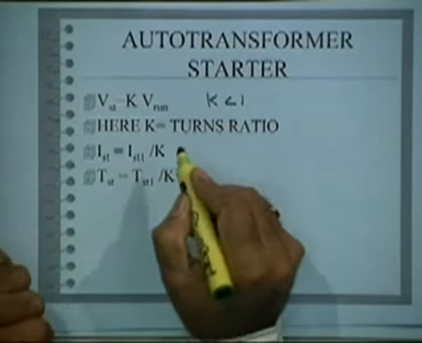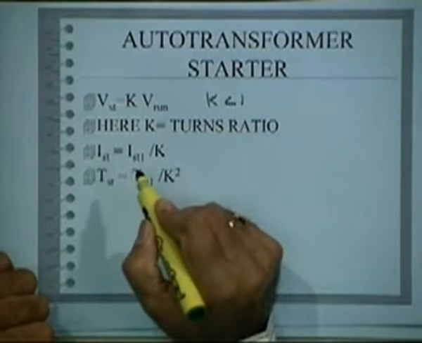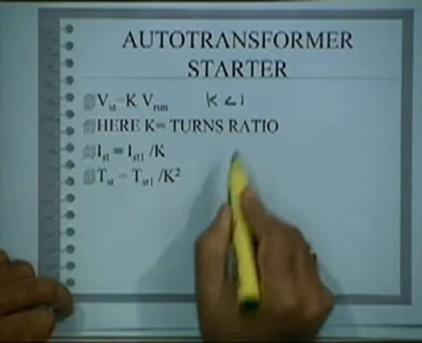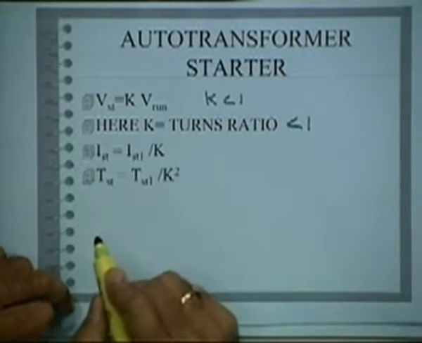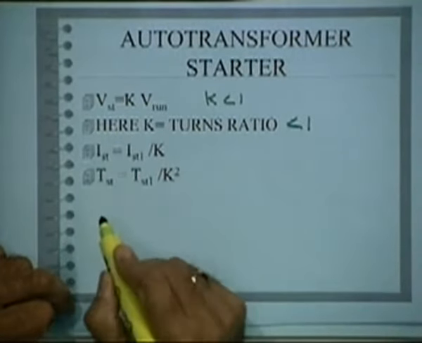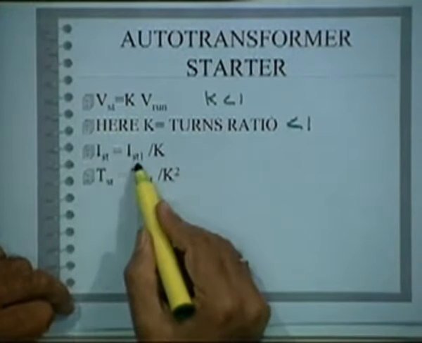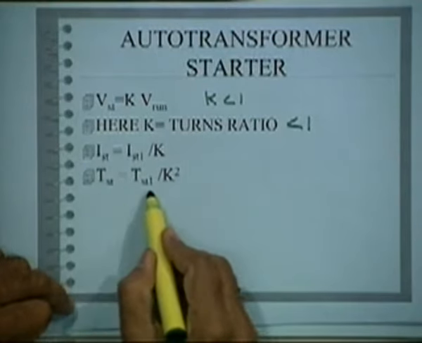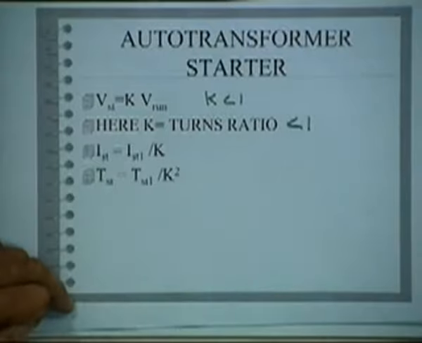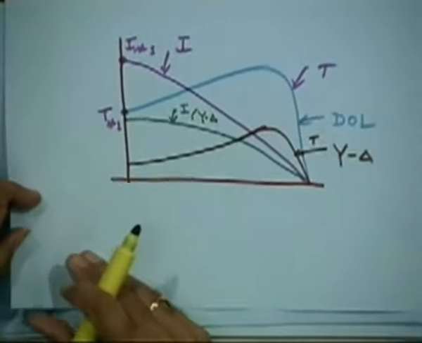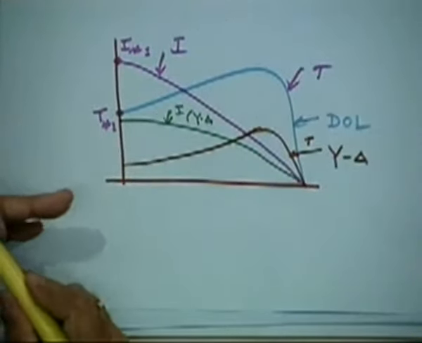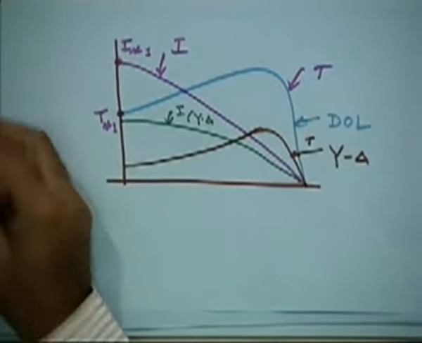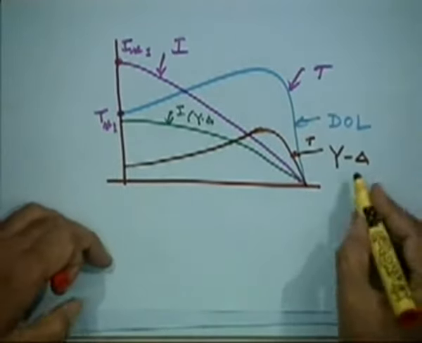So, you are reducing the voltage across the motor at start. Here k is the turns ratio which is less than 1. I start will therefore be I start 1 by k, and T start will be T start 1 by k square.